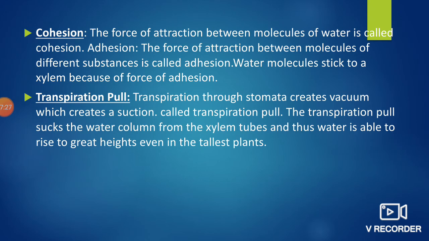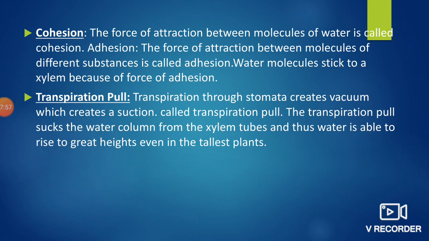Here, the water molecules stick to a xylem cell because of adhesion. The force of attraction between the molecules of water is called cohesion. The force of attraction between the molecules of different substances is called adhesion. Water molecules stick to a xylem because of the force of adhesion.